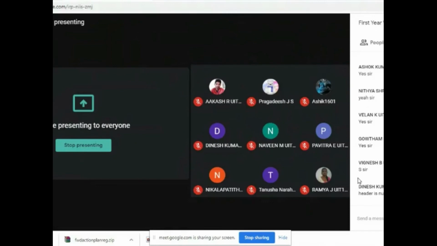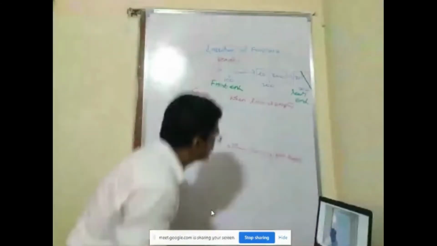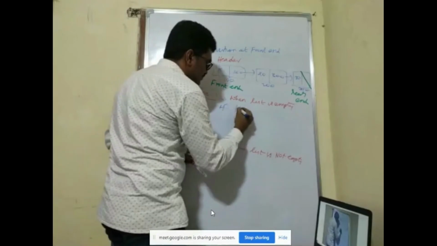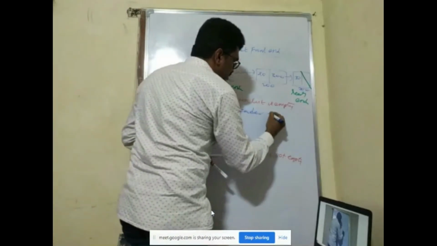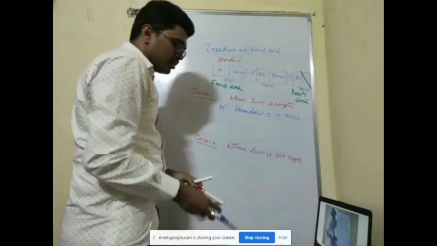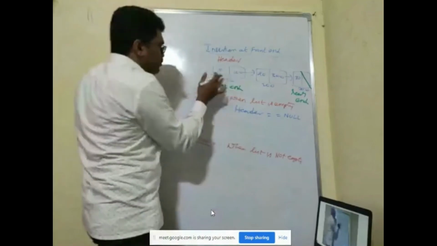Header is null. Fine. Hope others are also following. Good, super. So now the condition is: if header is null, if my header is equal to null, my list is empty.